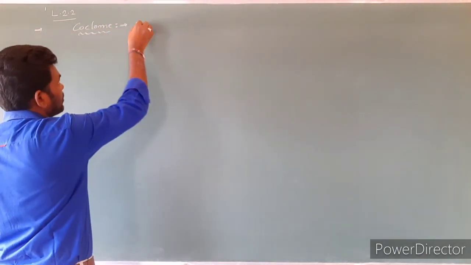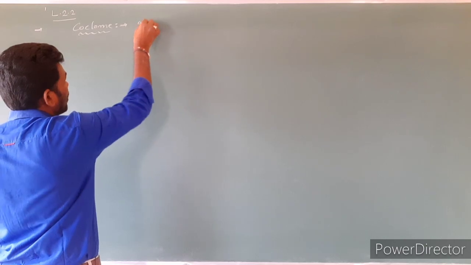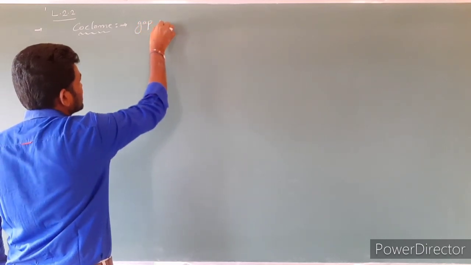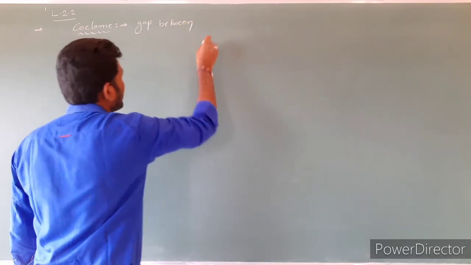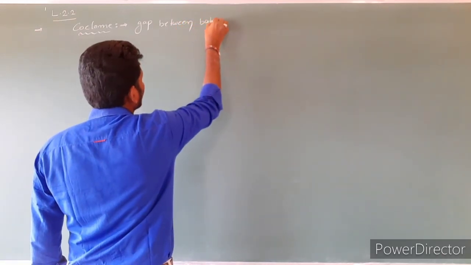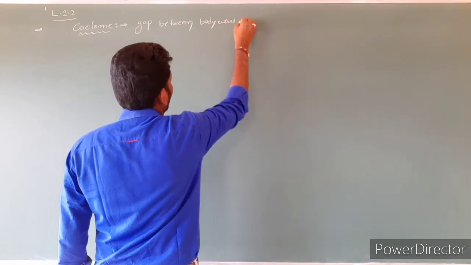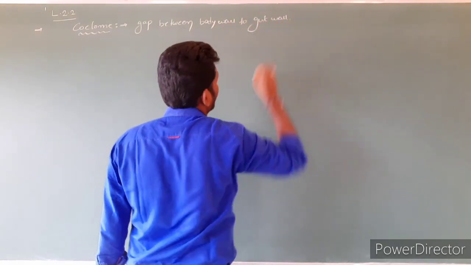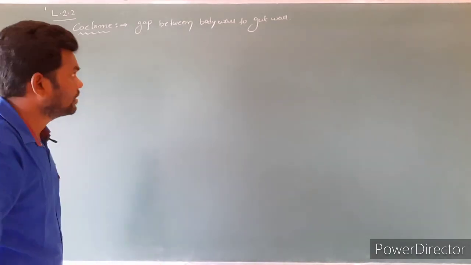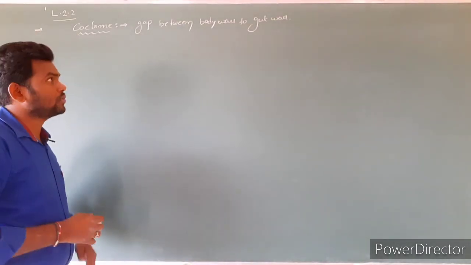Coelom is a small gap or space between the body wall and the gut wall. So such a space is called what?